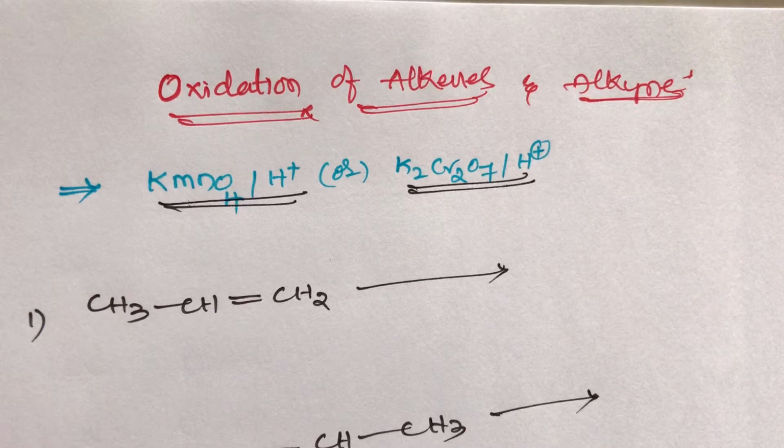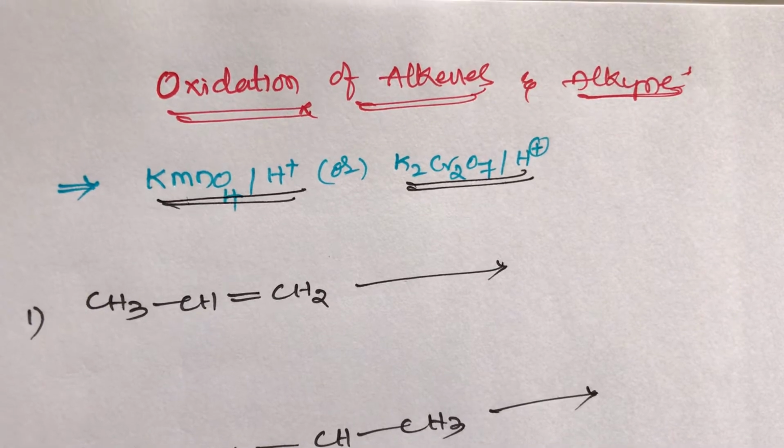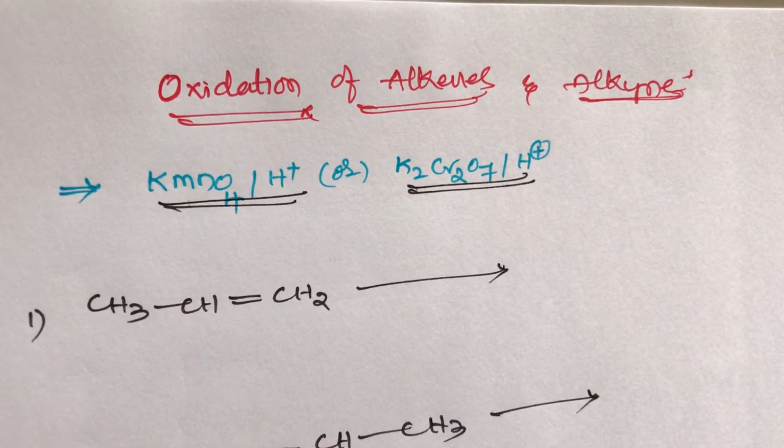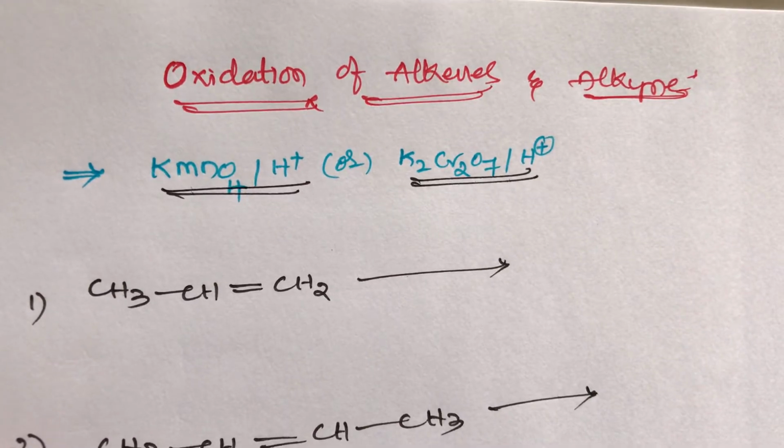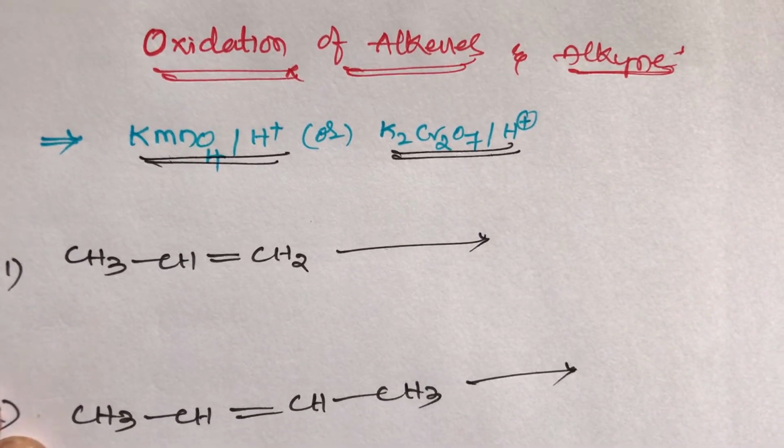Hi students, next continuation, that is oxidation of alkenes and alkynes with strong oxidizer, that is KMnO4 or K2Cr2O7. KMnO4 in the presence of acidic hydrogen or K2Cr2O7 in the presence of acidic hydrogen, these both are strong oxidizing agents. They can oxidize the double bond and triple bond also, students. So first, take the example, that is unsymmetrical alkene, that is 1-propene.